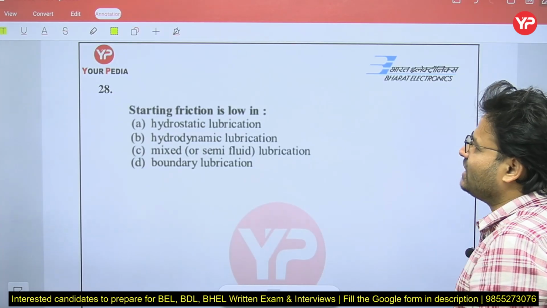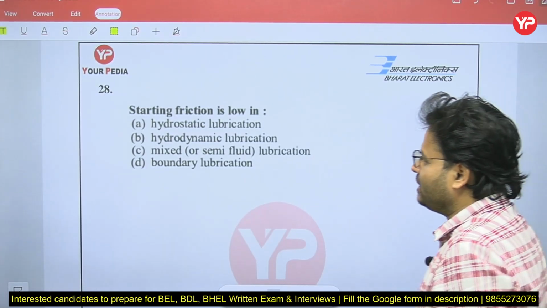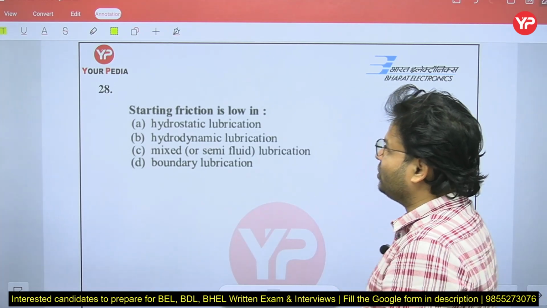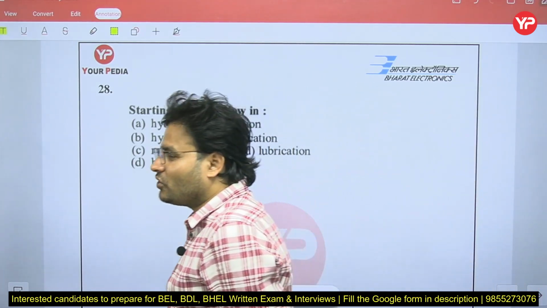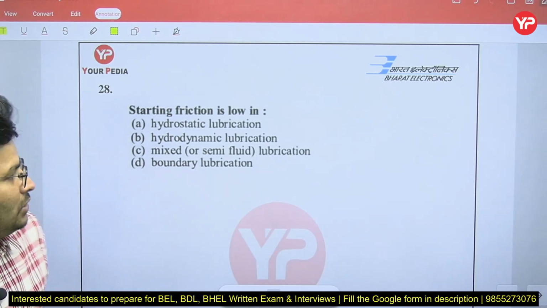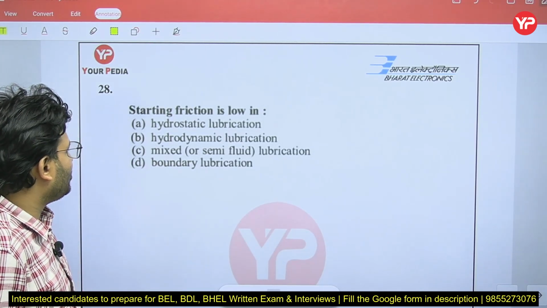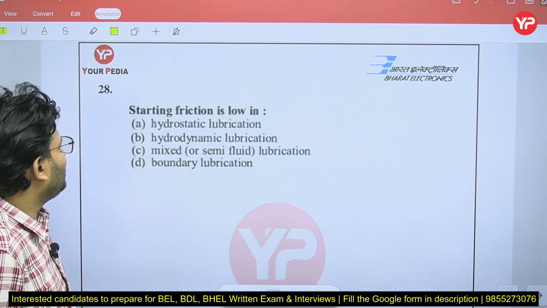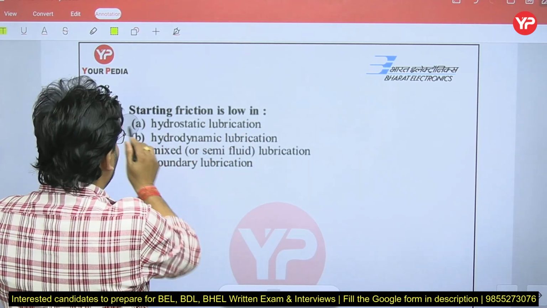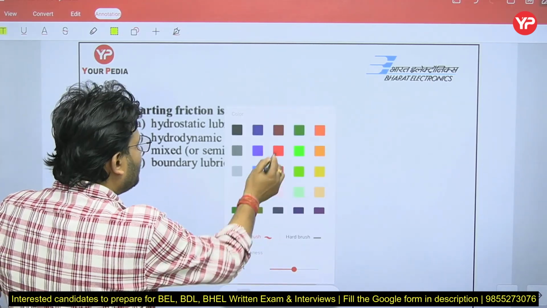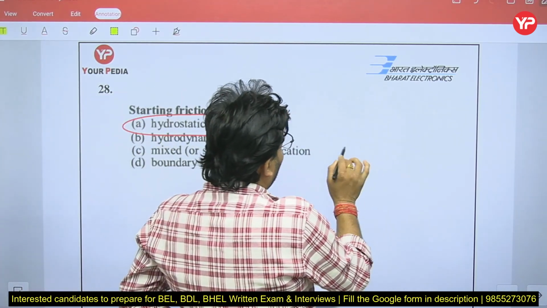Starting friction is low in which type of lubrication: hydrostatic, hydrodynamic, mixed, or bonded lubrication? In which case will the starting friction be the least, or low? My dear friends, for starting friction, if you remember, the minimum will be in hydrostatic, because if you talk about hydrodynamics, what is happening?